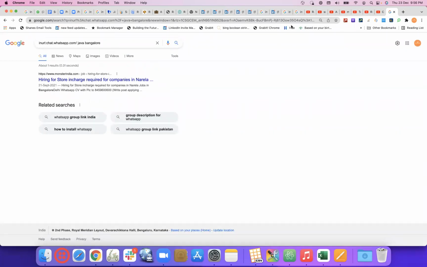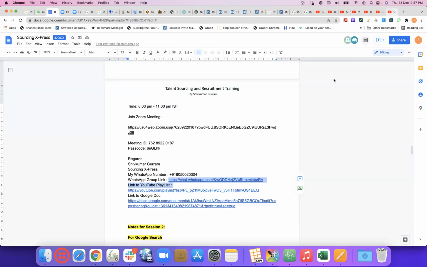We can try the same with Telegram also. If a particular site is allowing or not allowing, maybe I'll cover that in the future, not now. It will confuse.